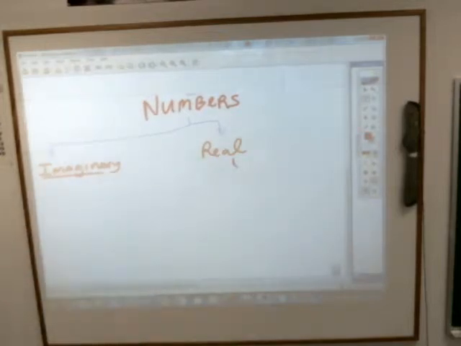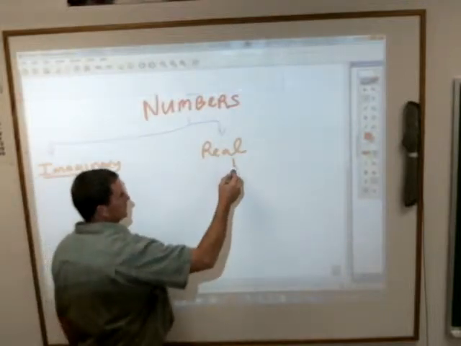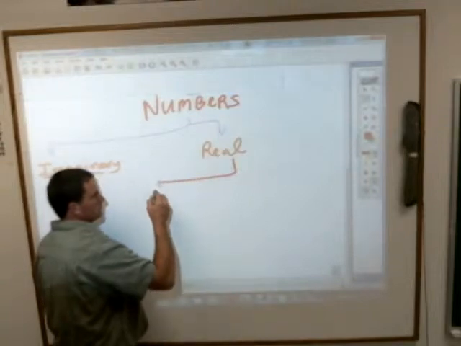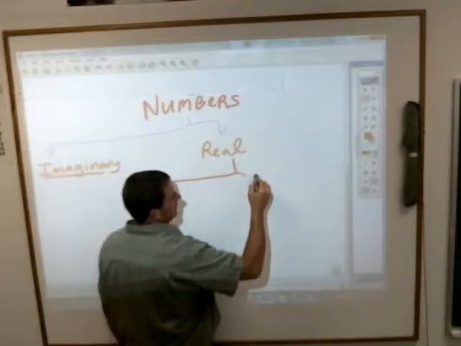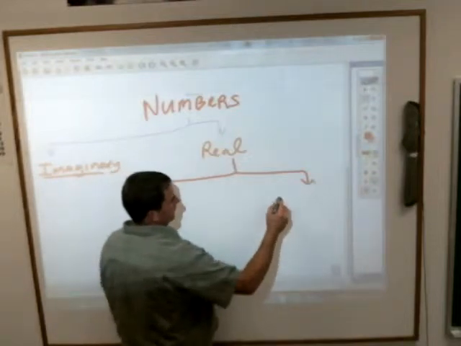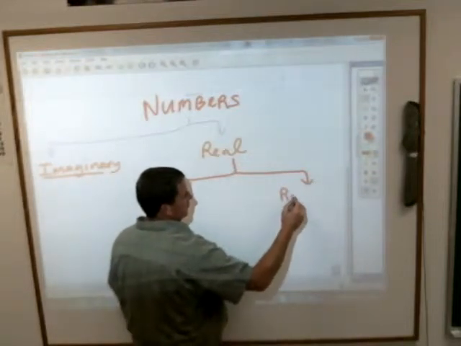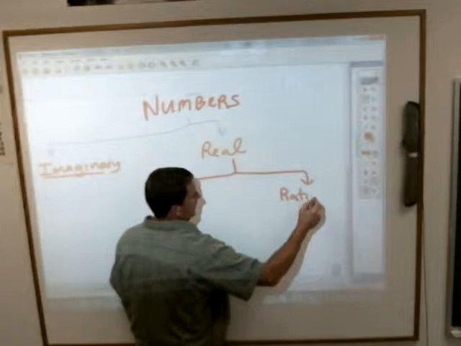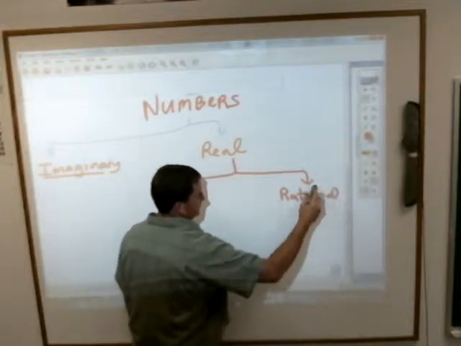Okay. And then real numbers are split into two categories. The first of which is what we use more often than any other one, the rational numbers.